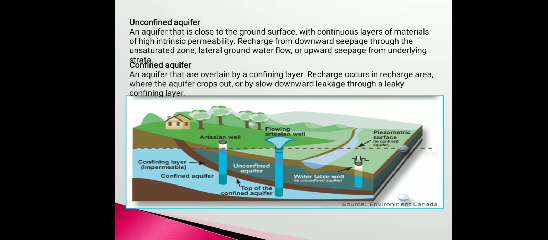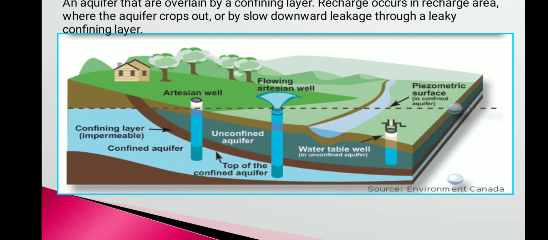Then confined aquifer, that is an aquifer that is overlain with a confining layer, and recharge occurs in the recharge area where the aquifer crops out, or by slow downward leakage through a leaky confining layer. So simply, the confined aquifer is the rock strata which has a number of pores and spaces filled with water, saturated with water, and such layers are confined on both sides, that is upper and lower side, by impervious layers, as we can observe in the sketch.